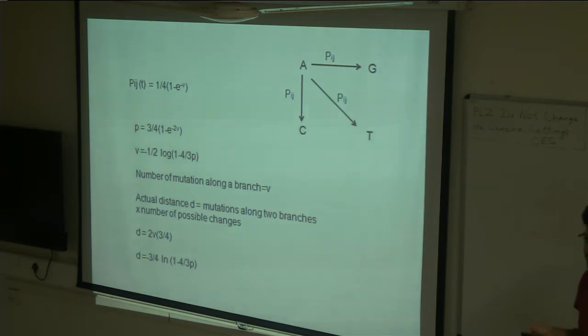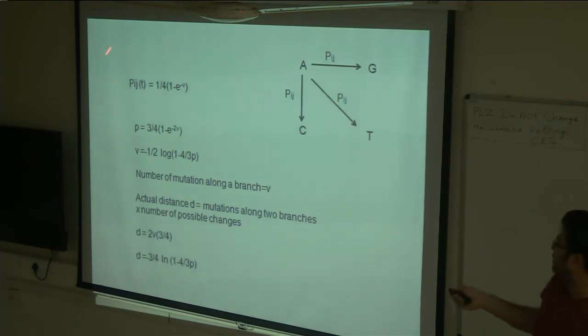So under this assumption, this model is not good for genes under selection. For that, you can use other models like HKY or GTR, which take into consideration different rates, different probabilities for different substitutions.